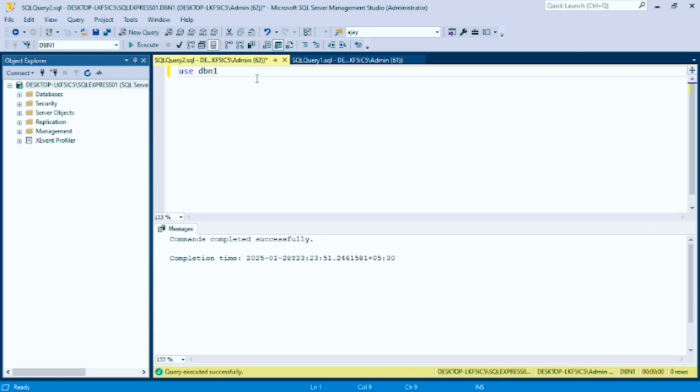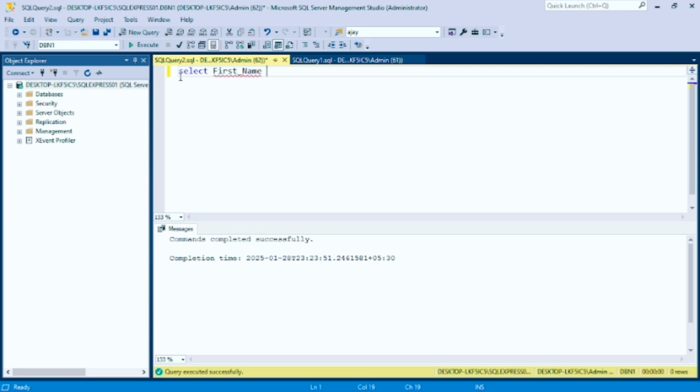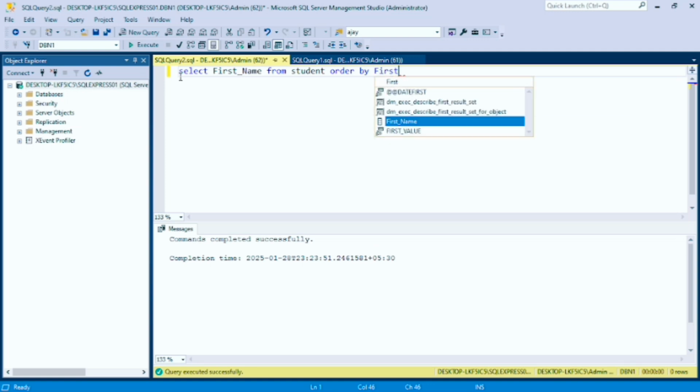Now first of all use select, column name, first name, from student, order by first name. Now I want ascending order.